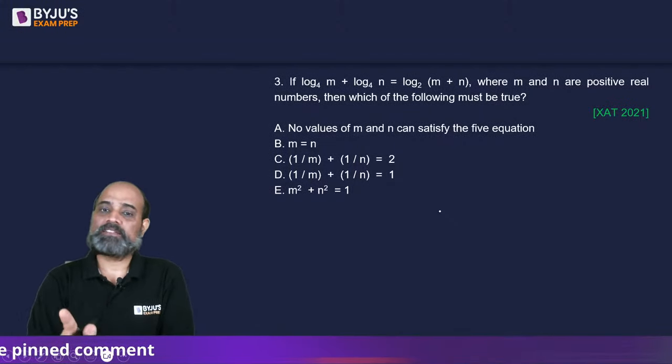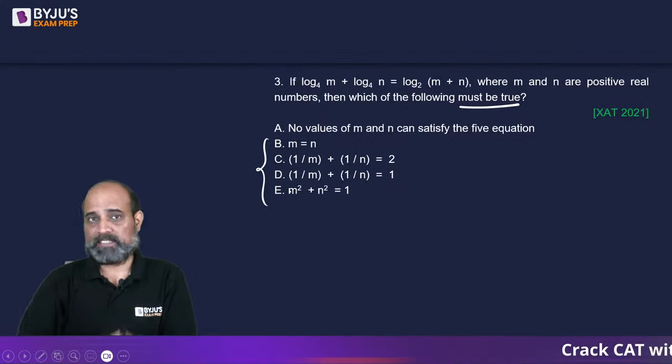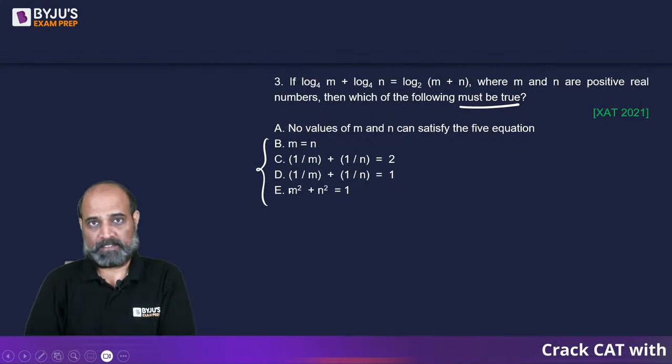Or the other is, since it says must be true, तो आप कोई भी value ले लो such that it makes sense. ठीक है? So in order to solve B, I will take m is equal to n is equal to, अपन इसको ले लेते हैं 1. ठीक है? So nowhere it says no, it can't be 1. It says positive real numbers. So 1 is a positive real number.